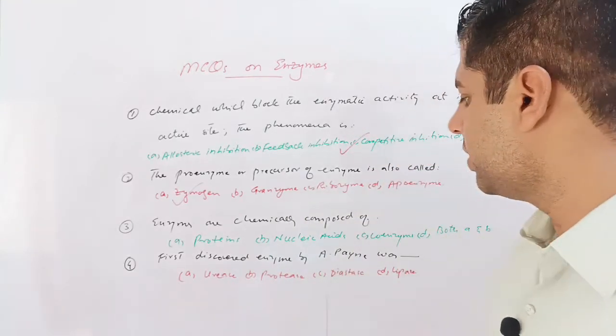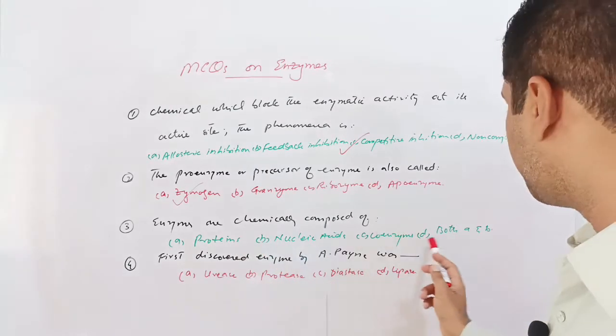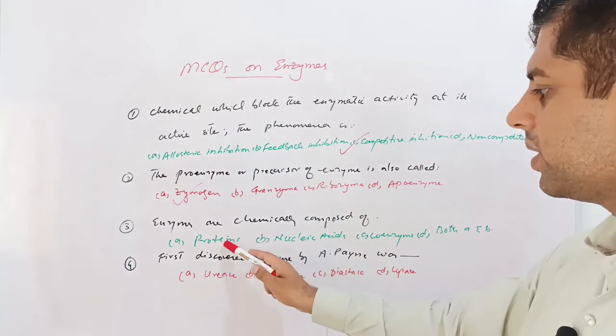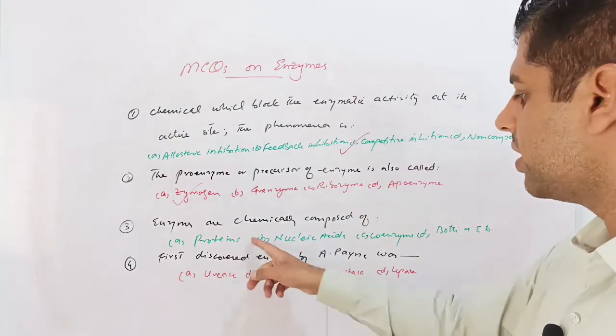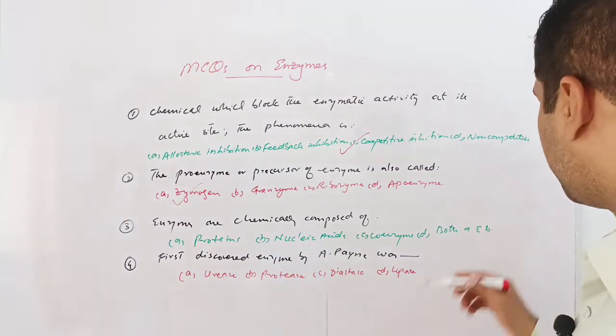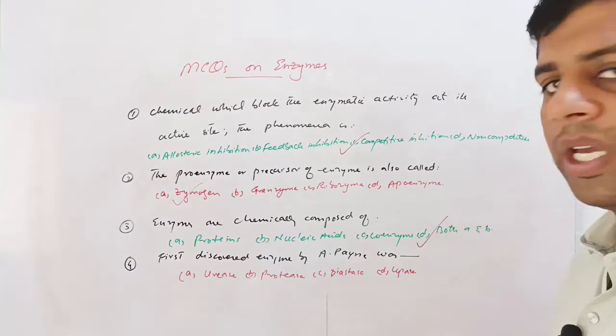So here we should see the options: proteins, nucleic acid, and option D is revealing that both options A and B are correct. So proteins and nucleic acid both are correct. So I'll tick option D, both A and B are correct.